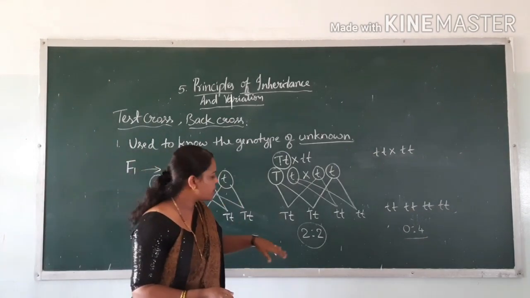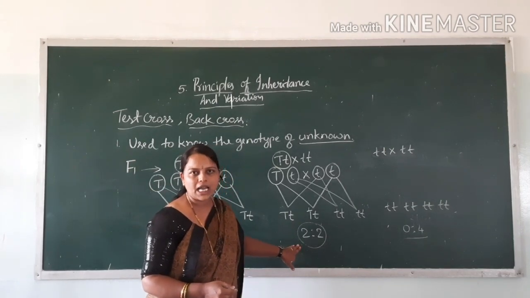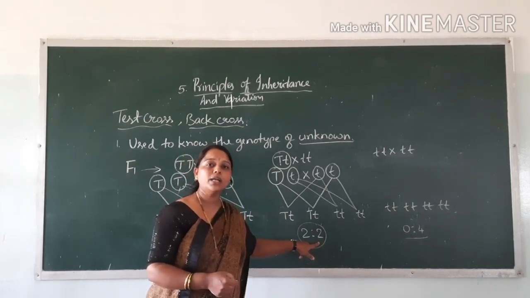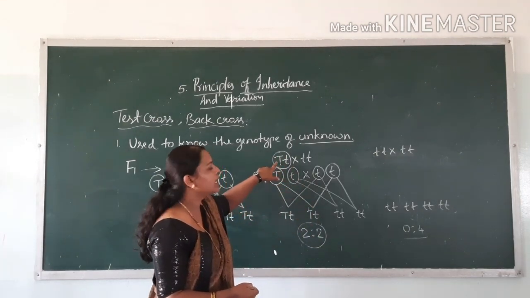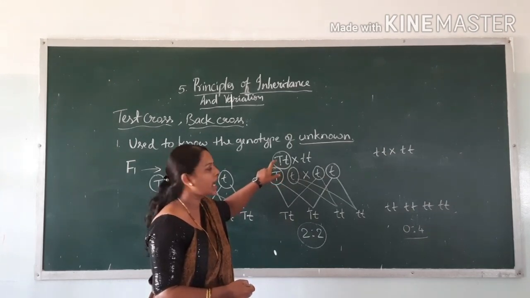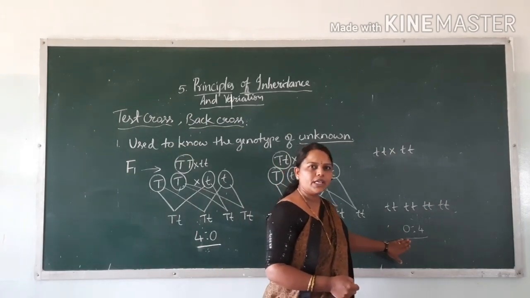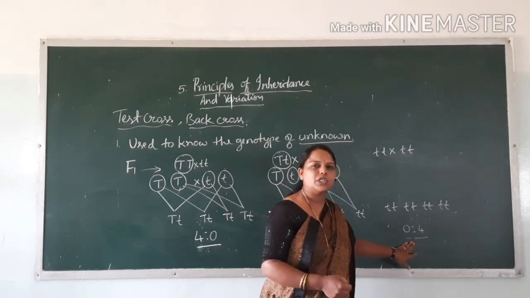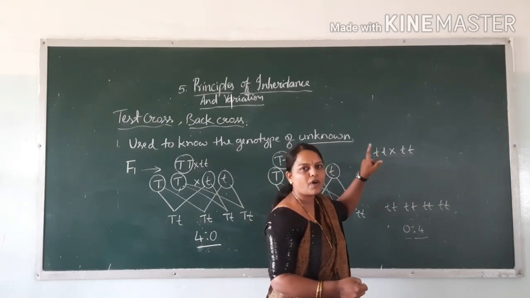See, if another question arises like this, when a test cross is made, if we get a 2:2 ratio, what may be the genotype of the unknown? Okay, so for that you should write heterozygous condition, the alleles in heterozygous form, capital T and small t. Okay, see here, if the ratio comes 0:4 when we make a test cross, the genotype of the unknown may be small t small t, homozygous dwarf.